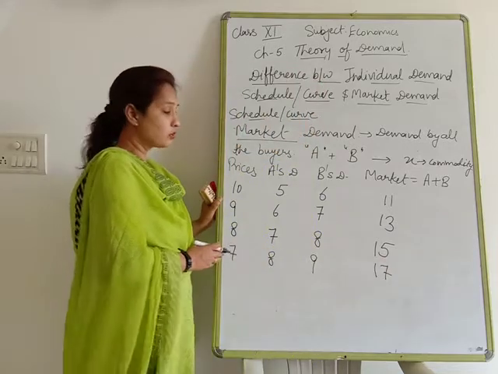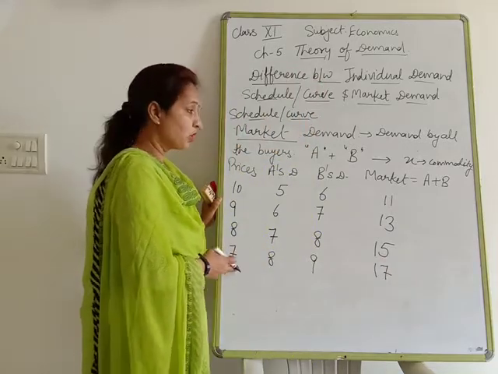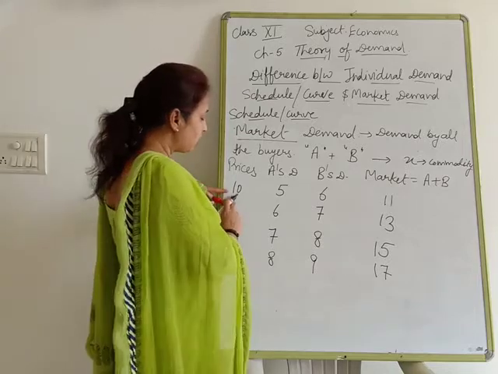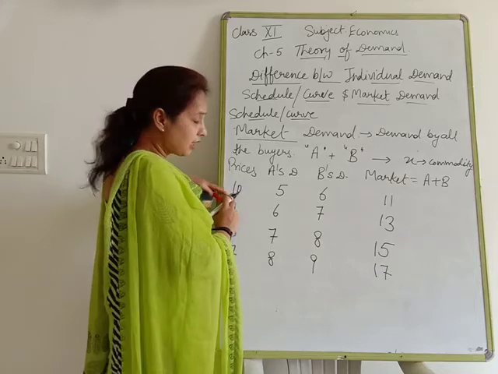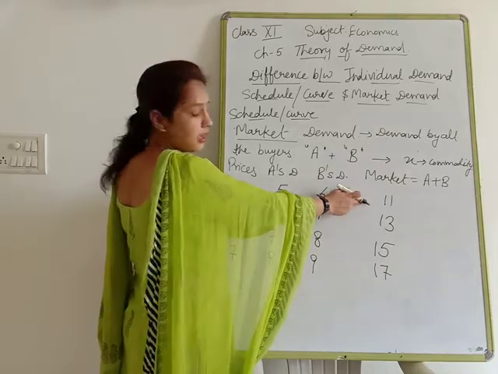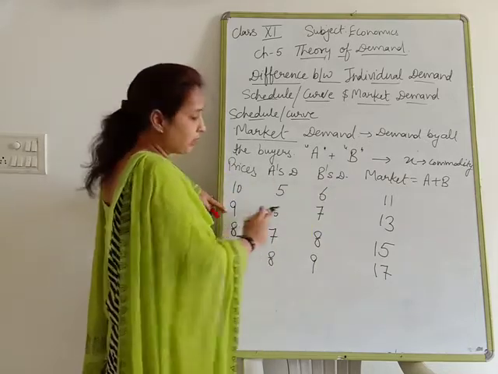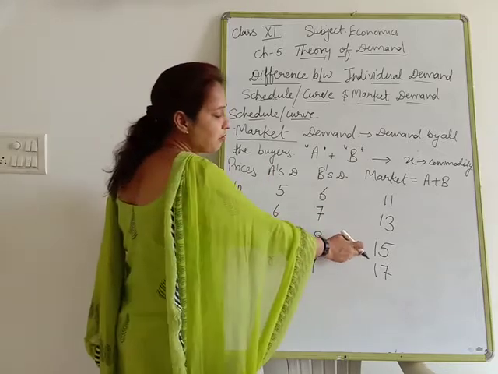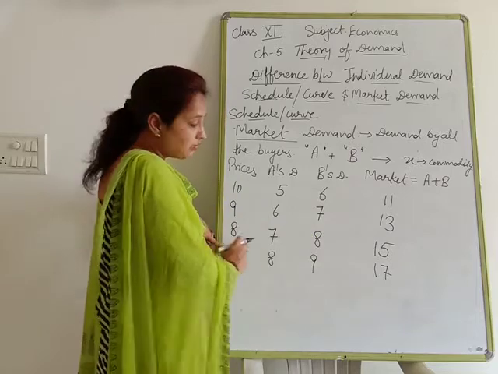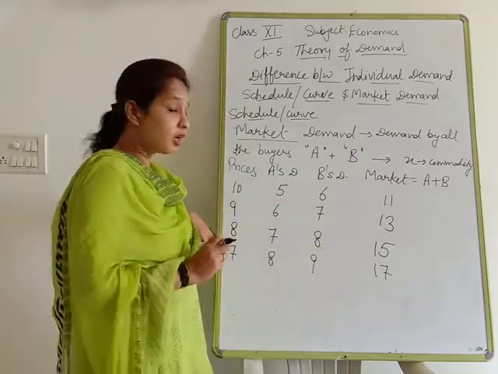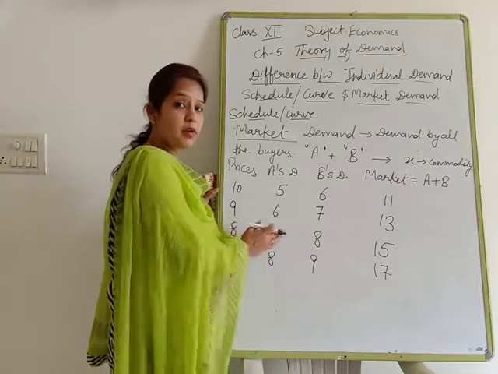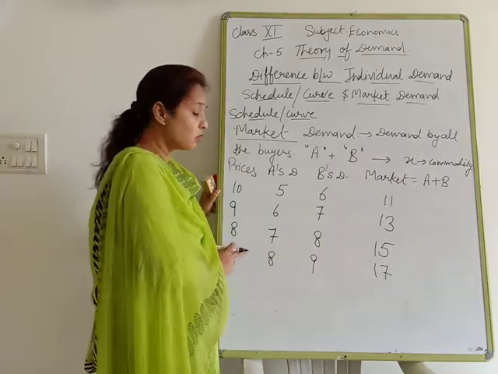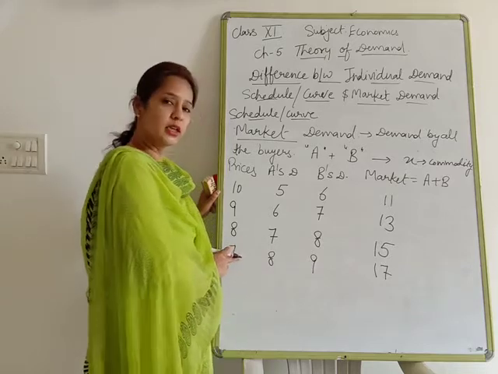So in the market, that is known as a market demand schedule also, because we have shown that in a table. If the price of the market is 10, then market demand will be 11. If the prices are 9, then market demand will be 13. If the prices are 8, then market demand will be 15. And if the prices are 7, the market demand will be 17. If we are going to discuss only A or B, then that is known as an individual demand.